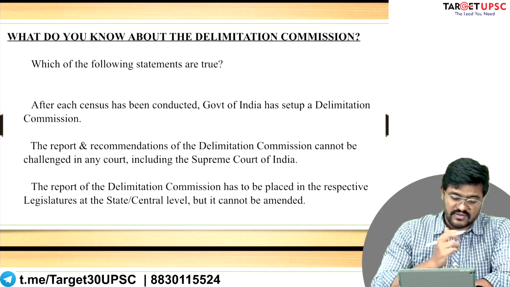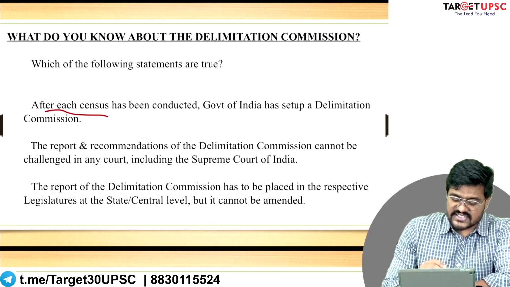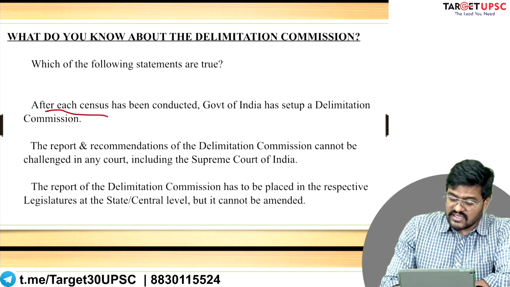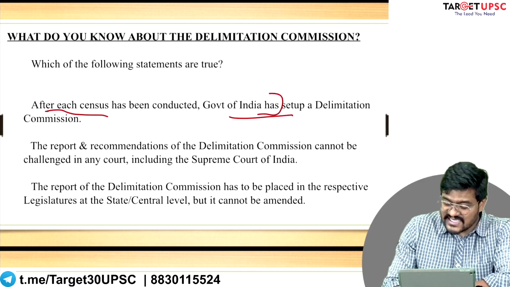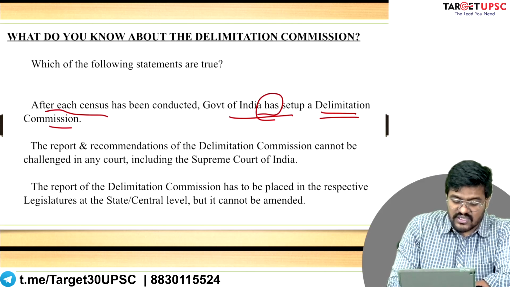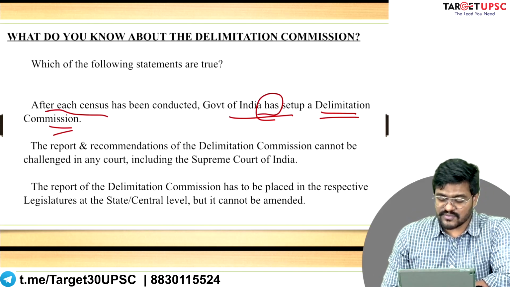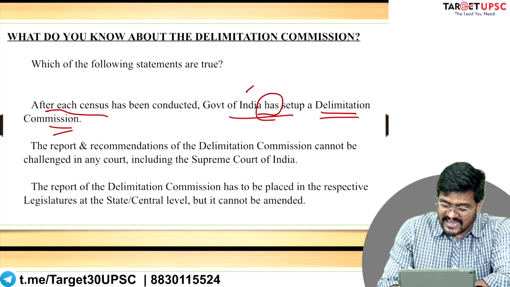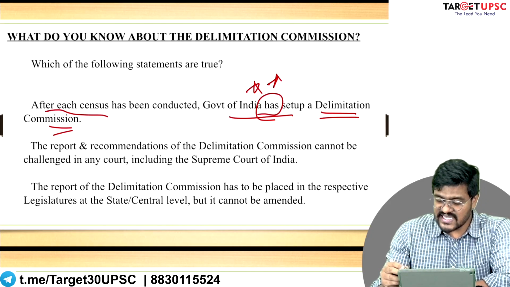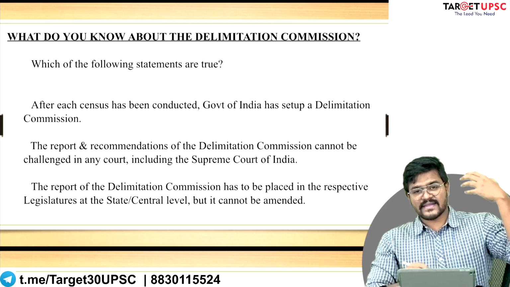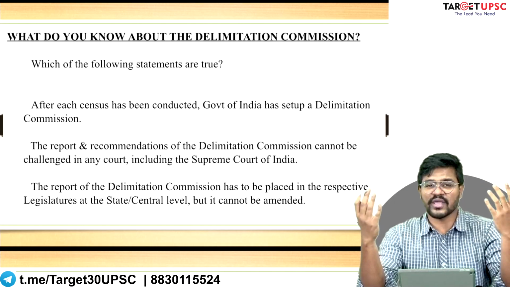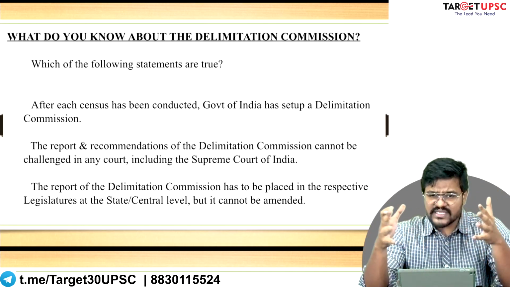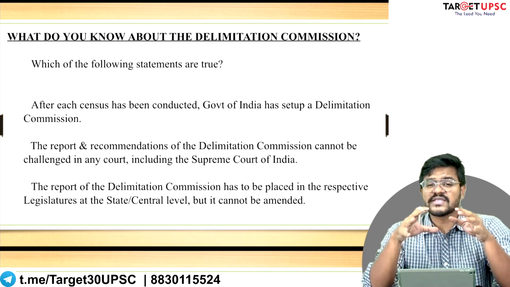The first statement is, after each census, the government of India has set up a Delimitation Commission. The important term that you should pay attention to is "has set up", which means that from the day we got independence till today, we have conducted multiple censuses.